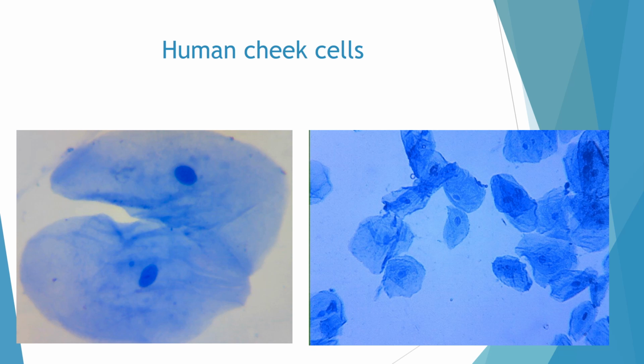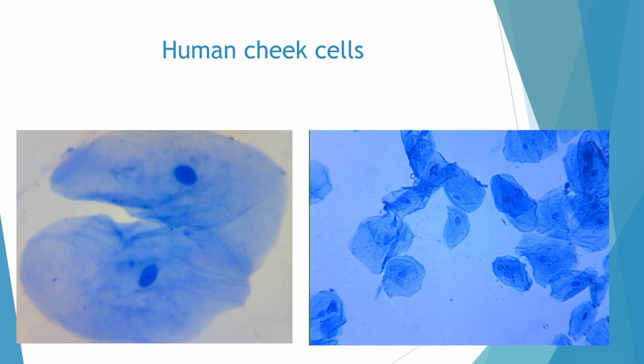If you observe this, when we add just a drop of stain to the cells and observe under the microscope, different parts of the cell get stained in different colors. We can see the outermost lining is a little darker.